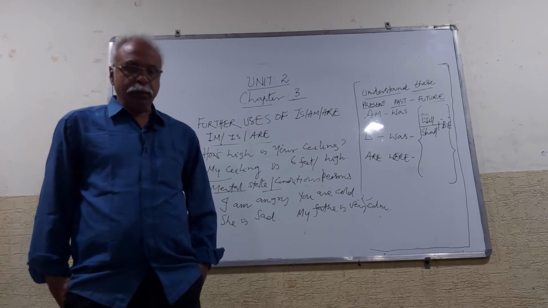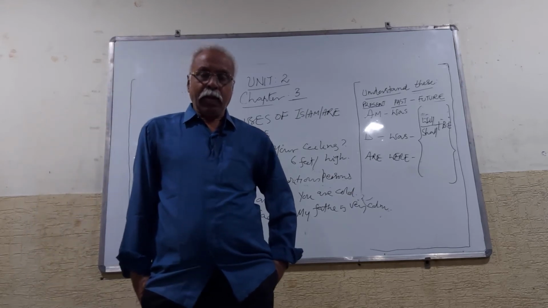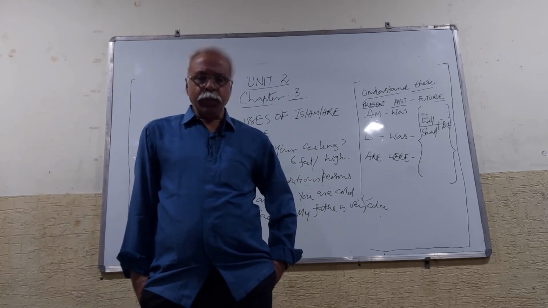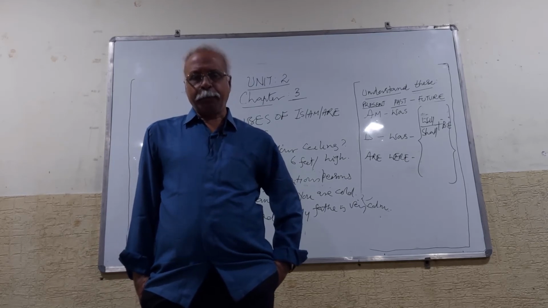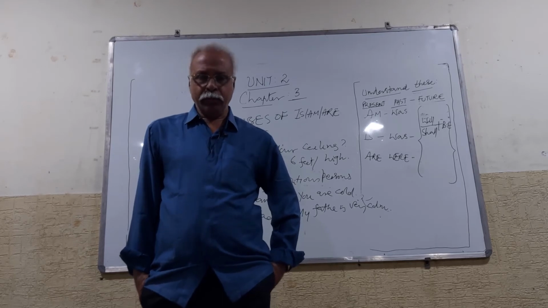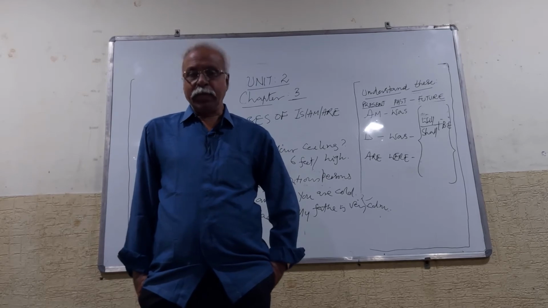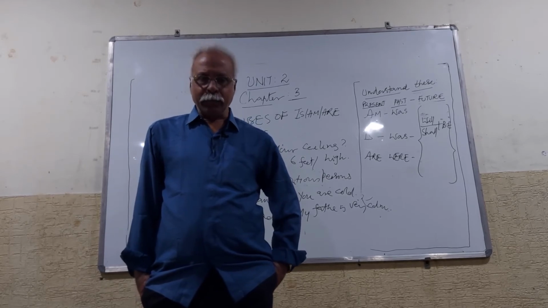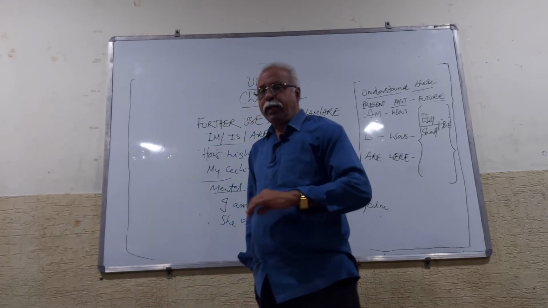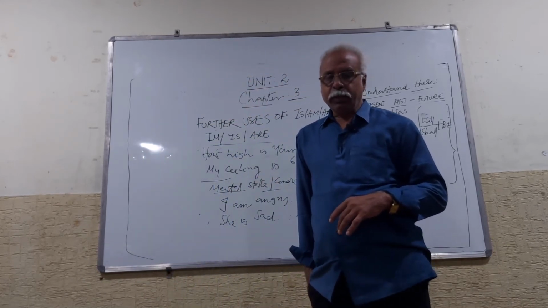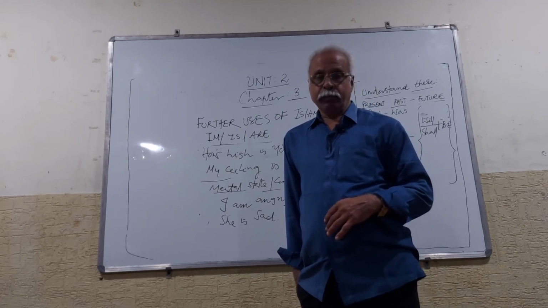Be can be used as be plus adjective, be plus adverb, to give suggestions, advice, admonitions, and sometimes scoldings also, commands, orders. Similarly, you have also learned that we can make negative sentences with don't be careless, don't be lazy.